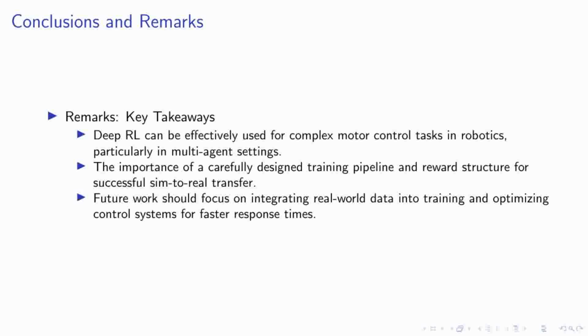Looking ahead, there are exciting opportunities to enhance the realism and effectiveness of our models. Integrating real-world data into the training process stands out as a promising direction. This could potentially refine the behaviors our robots learn, making them even more adaptable to unpredictable environments. Additionally, optimizing our control systems to respond more rapidly could further improve the agility and performance of the robots, pushing the boundaries of what's possible in robotic sports and beyond. These advancements will not only push the field of robotics forward, but also deepen our understanding of embodied intelligence, opening up new possibilities for both practical applications and fundamental research.